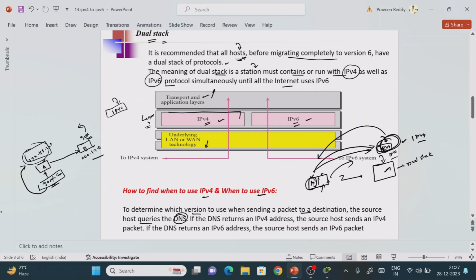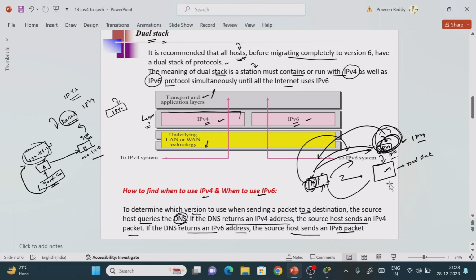Now the point is we need to know what the receiver is running, whether it is IPv4 or IPv6. The moment you query the DNS, it gives some result. If the result is an IPv4 address, then I can send only an IPv4 packet from my source machine. If the DNS query returns an IPv6 address, then we use the IPv6 mechanism. So if DNS returns an IPv4 address, the source host sends an IPv4 packet, or if DNS returns an IPv6 address, the source host sends an IPv6 packet.